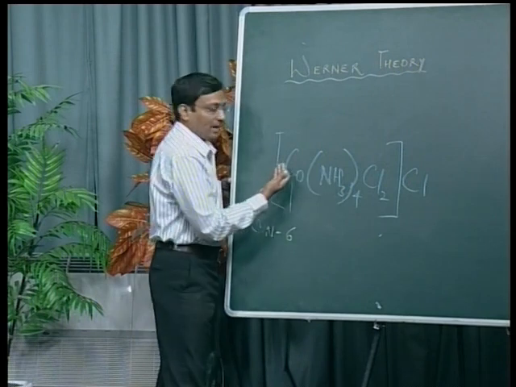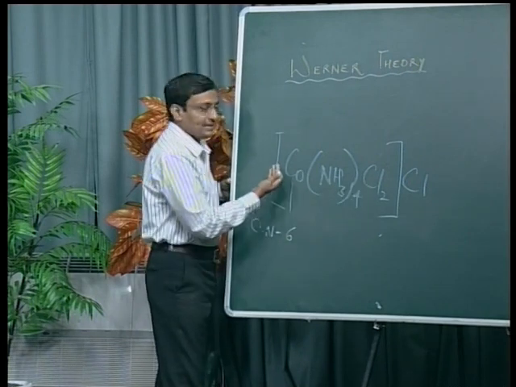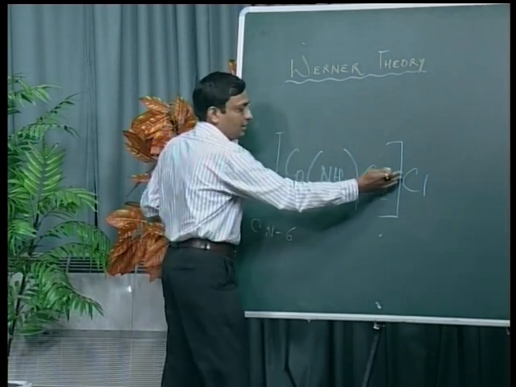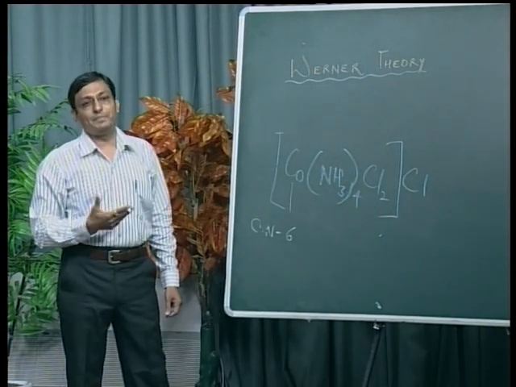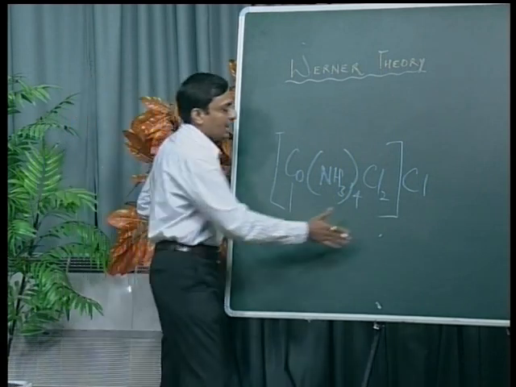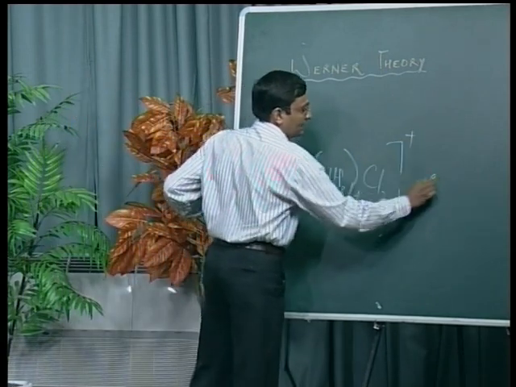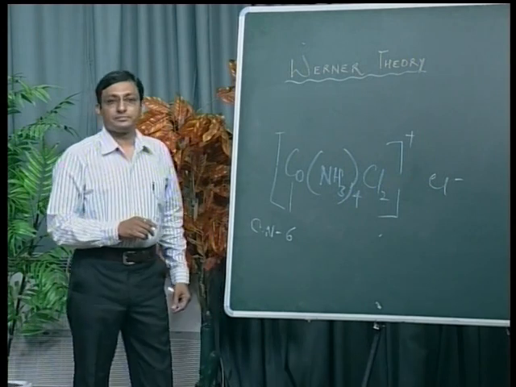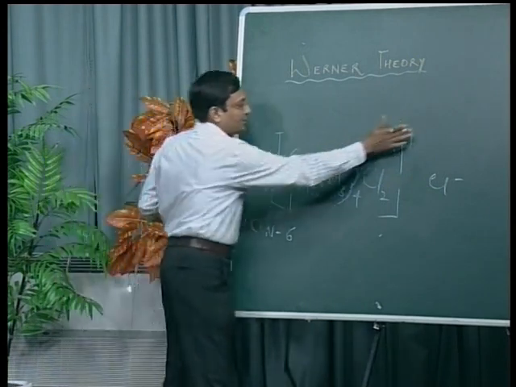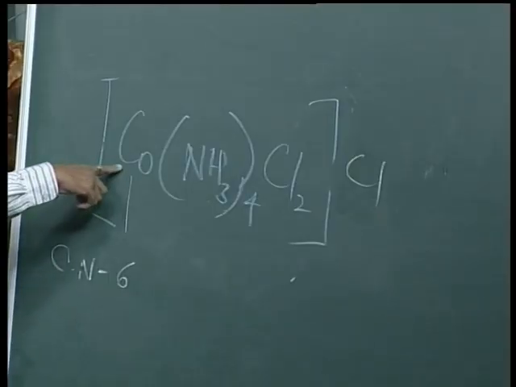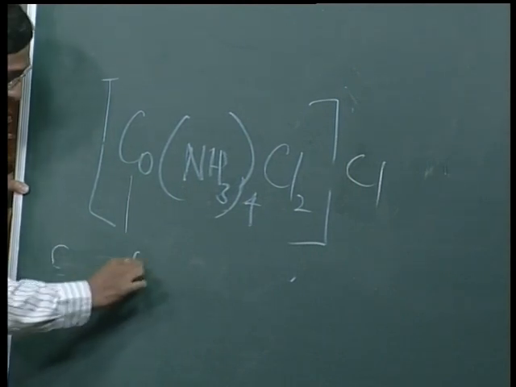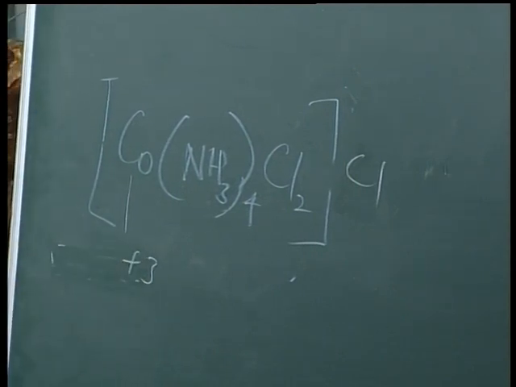So here one chlorine will satisfy the primary valency, 2 chlorines will satisfy the secondary valency. This is ionizable. If suppose this complex compound is reacted with silver nitrate, we get a white precipitate of silver chloride. Due to the ionization, we get a complex cation plus Cl minus. Now you can easily calculate, for this neutral complex compound, the oxidation state of cobalt. Here the oxidation state of cobalt is +3. That is called its oxidation state.